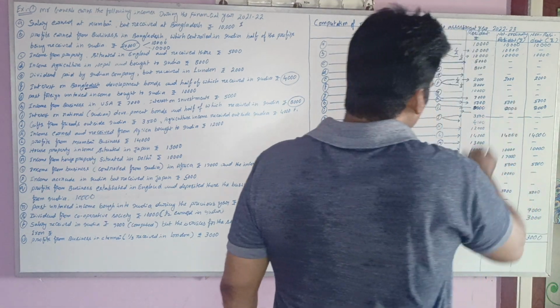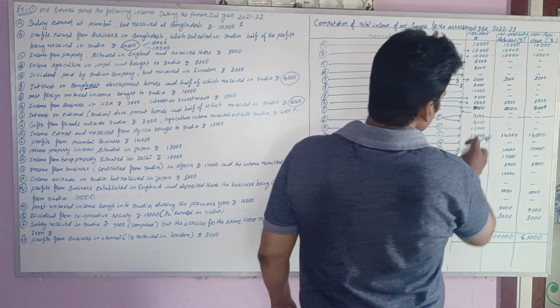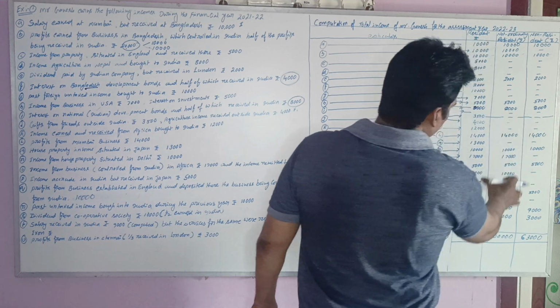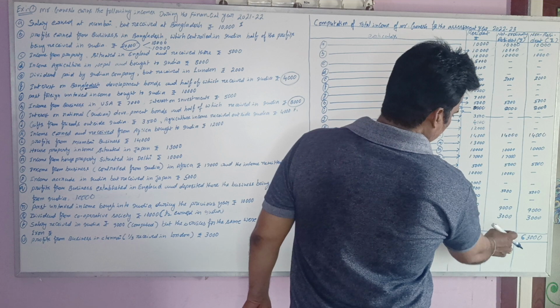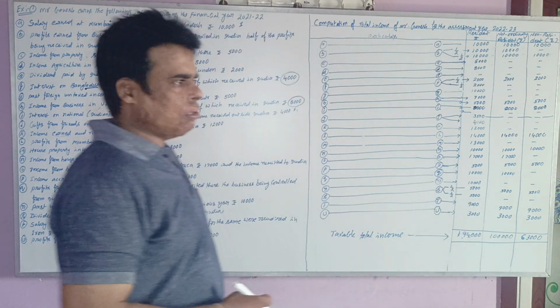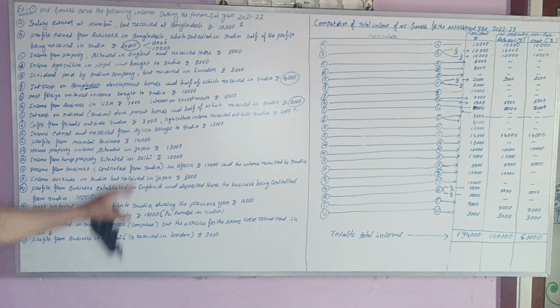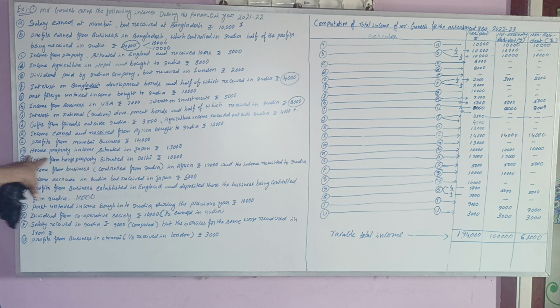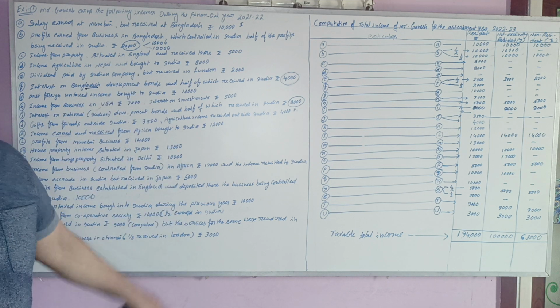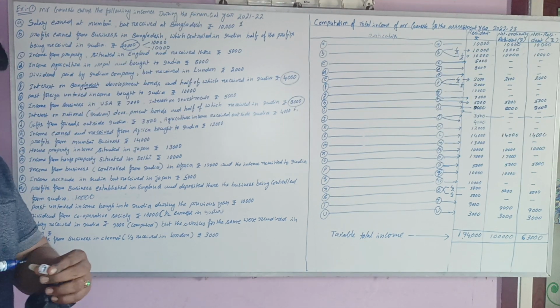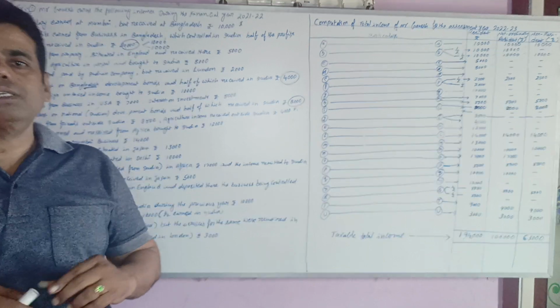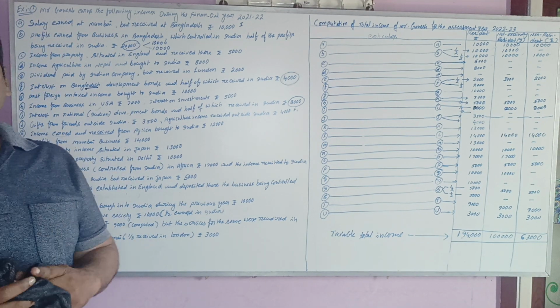There is a small change like that, where some points are altered, so the total amount is slightly changed. Okay, so you verify, and you should concentrate only on these points as per incidence of tax or residential status. Okay. Thank you everybody.